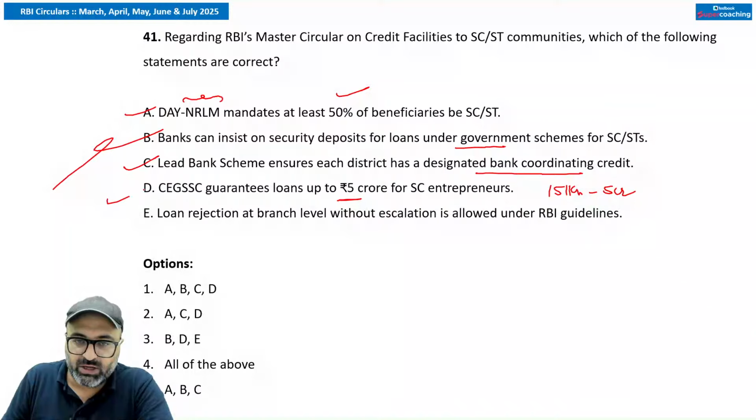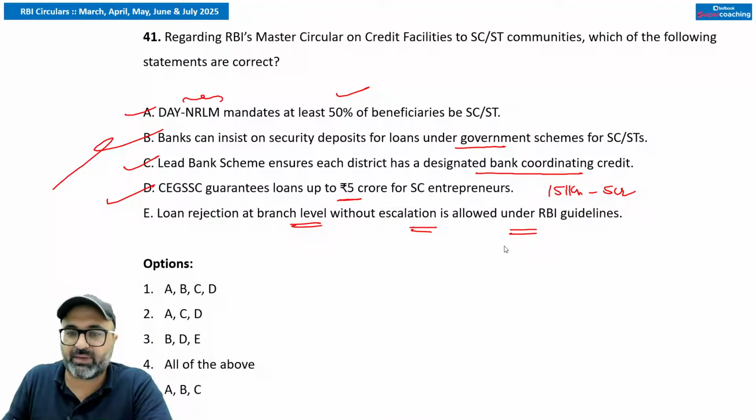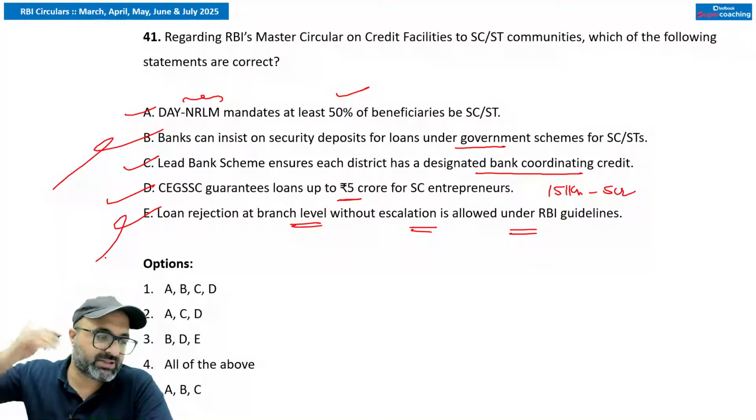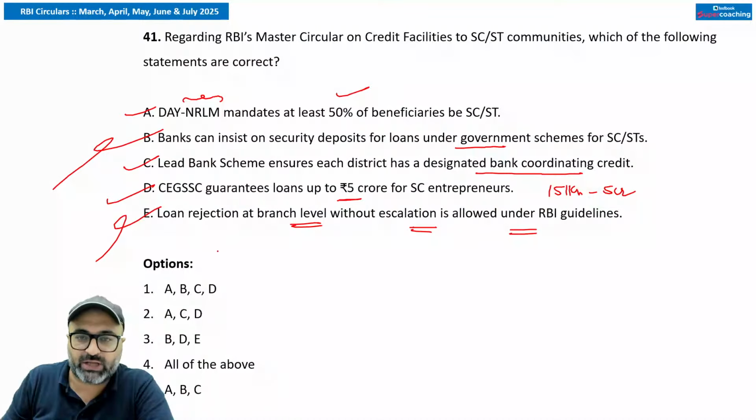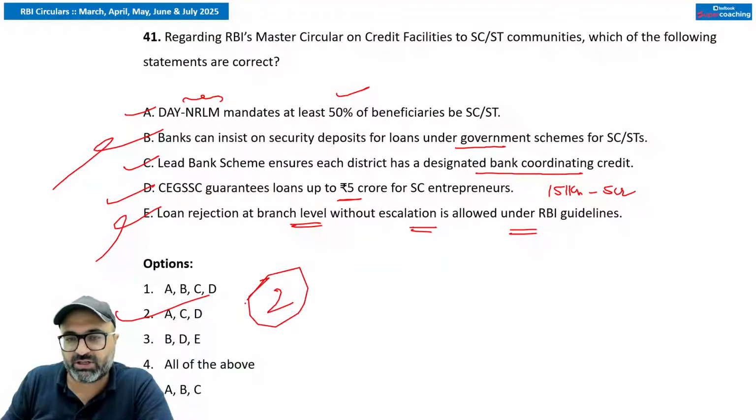That is true. Loan rejection at branch level without escalation is allowed under RBI guidelines. No sir, rejection must be escalated. That should not be done at the branch level. Branch से ऊपर वाले level पे अगर आपका rejection होगा, that will be accepted, not below that. So the answer is going to be the second option, A, C, D.